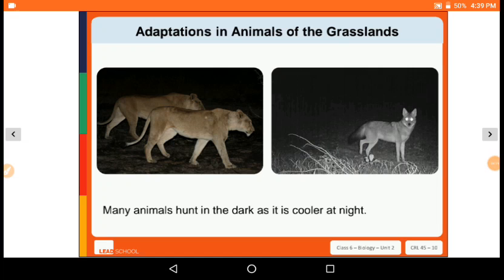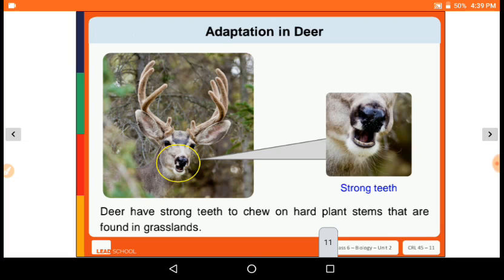Next, many animals hunt in the dark as it is cooler at night. Adaptation in a deer: deer have strong teeth to chew on hard plant stems that are found in grasslands.